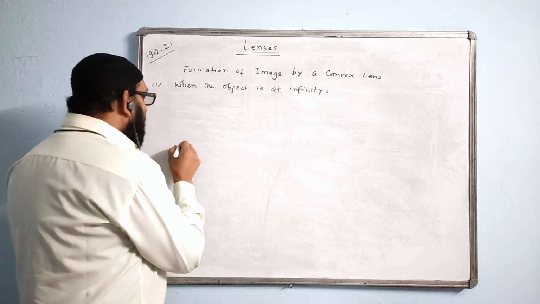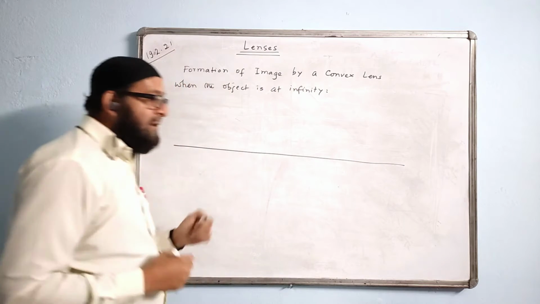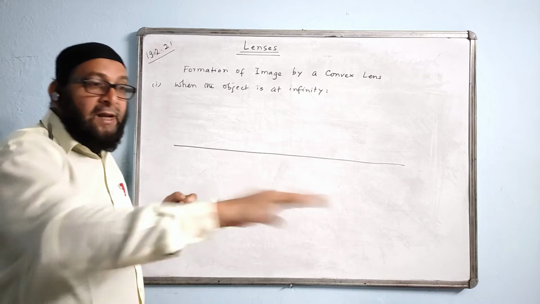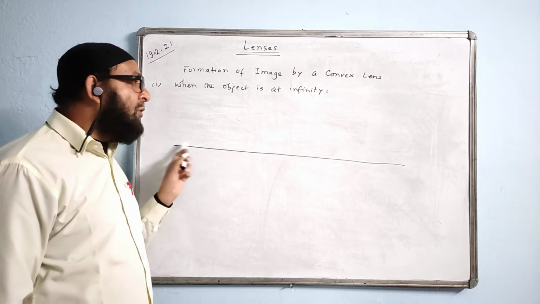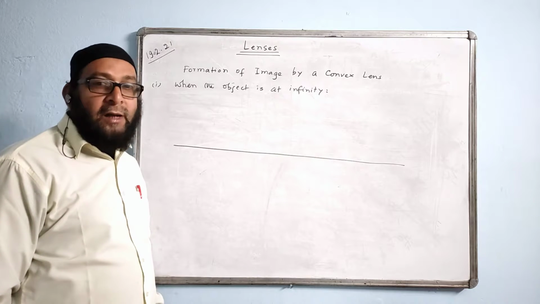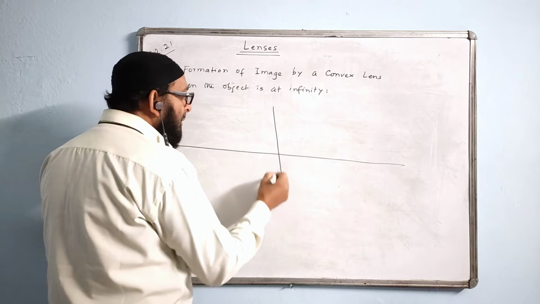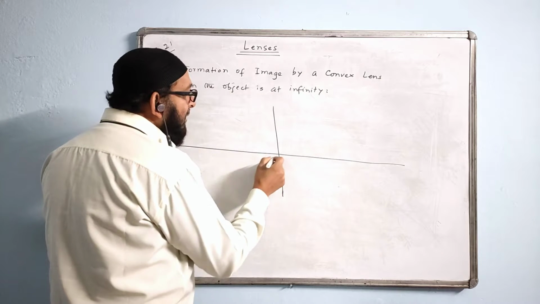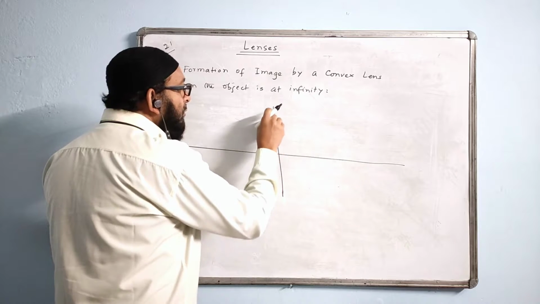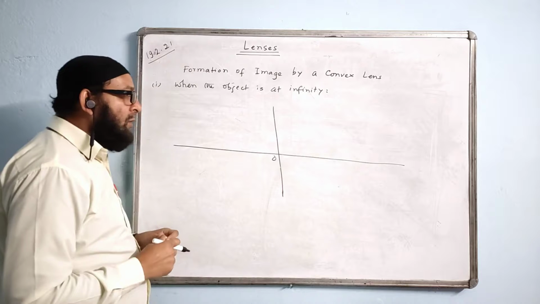For this, the normal rule of making a diagram is that we choose one horizontal line like this. That means we will be overwriting over a given ruled line. Then we will draw another vertical line like this. For the height of the vertical line, you can take 3 lines above the principal axis: 1, 2, 3. Don't take it too big and don't take it too small.